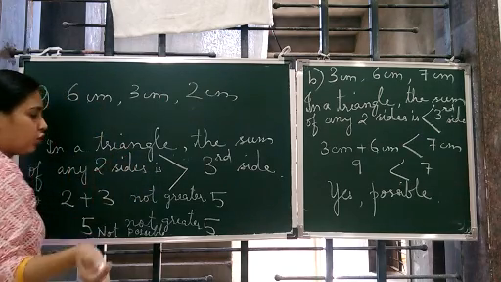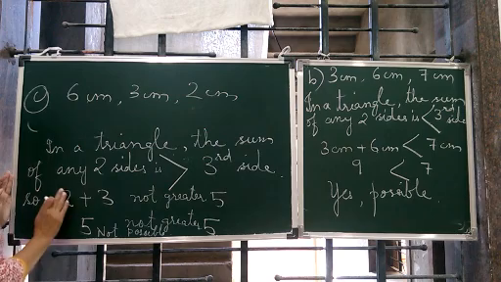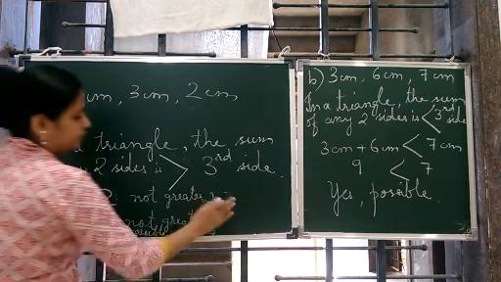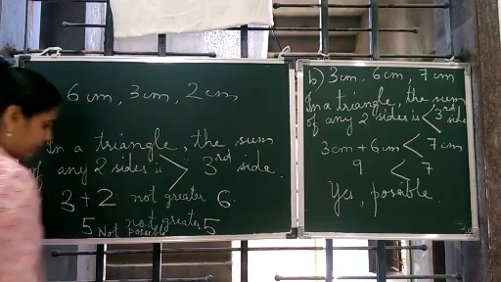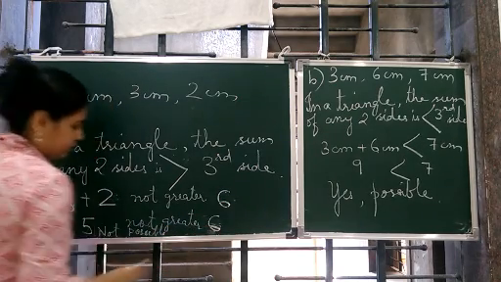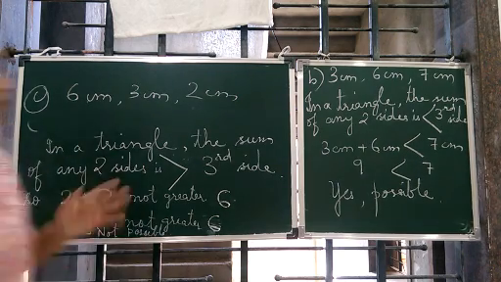So the answer is not possible. So in a triangle, the sum of any two sides is greater than the third side. So 3 plus 2, 5, is not greater than 6. So not possible. Okay, so this completes C.